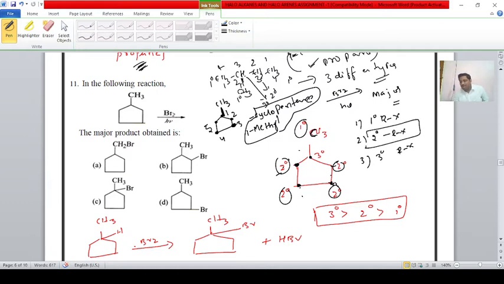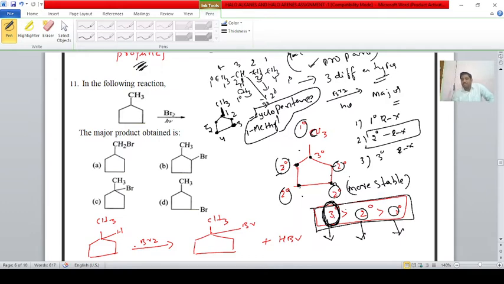Now, student, they are asking for the major product. Generally, the alkyl halide obtained from a tertiary carbon atom is more stable than secondary, which is more stable than primary. Therefore, if you replace a hydrogen atom on the tertiary carbon atom, that is more stable. Here a hydrogen atom is present that can be replaced with the bromine atom to form this compound. C is the correct option, student.